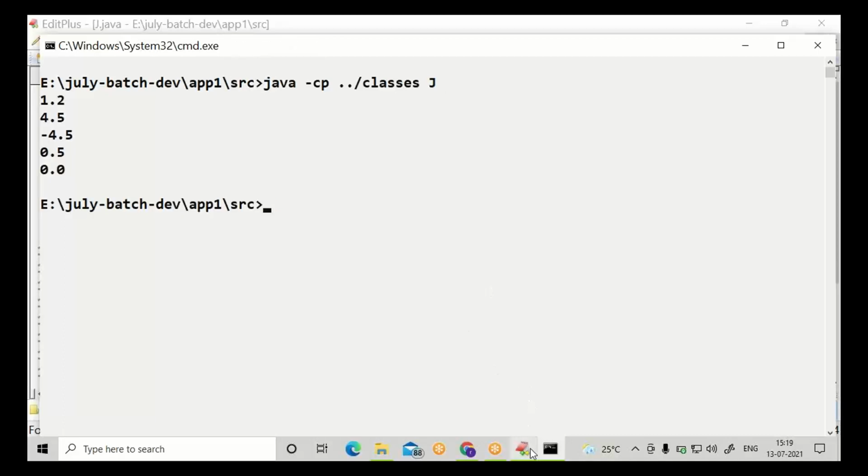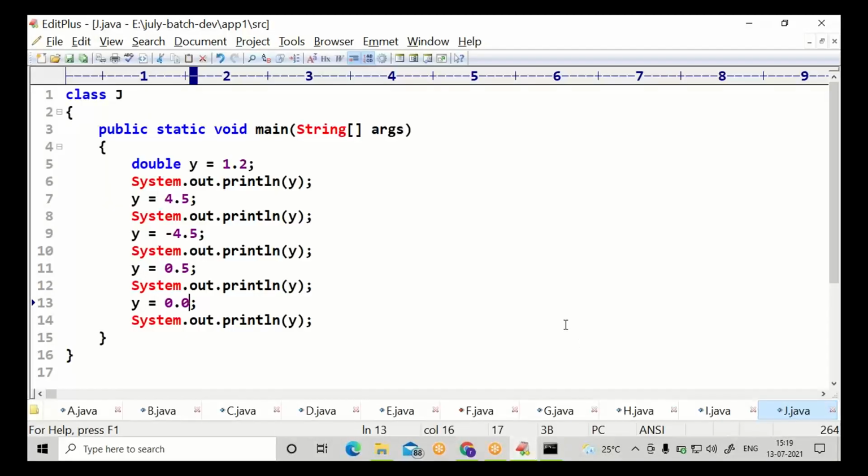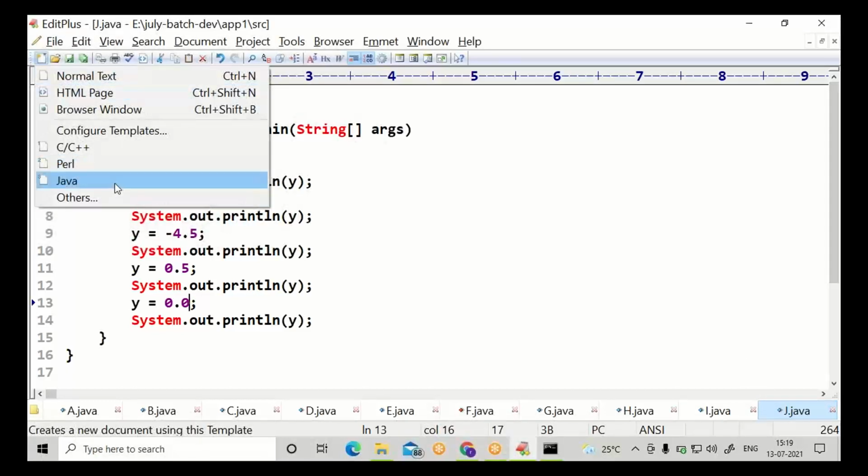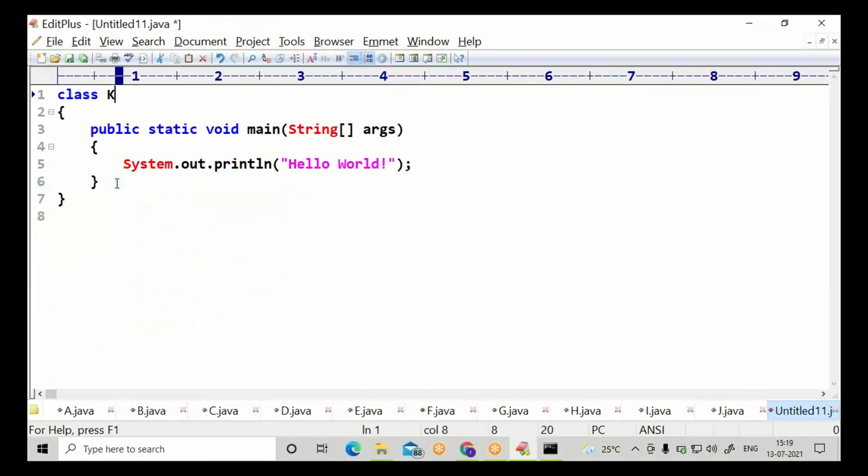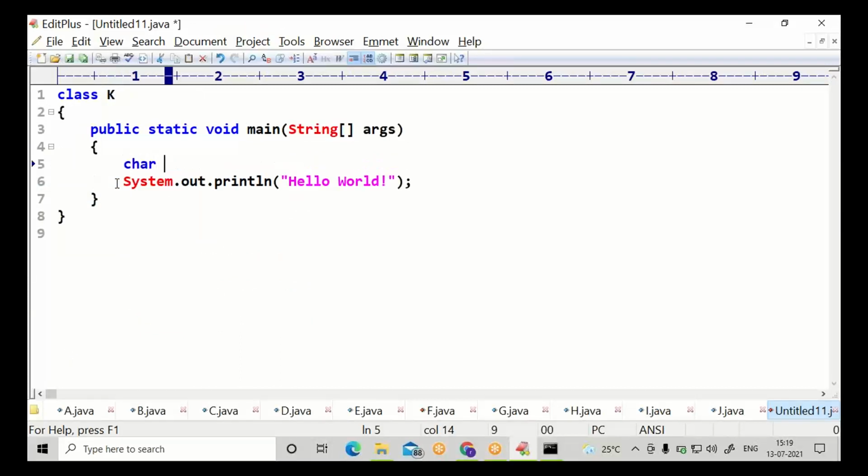Come to the next one. Come to the K class. Let's go for the char data type. I'm choosing the name of the variable as C1.